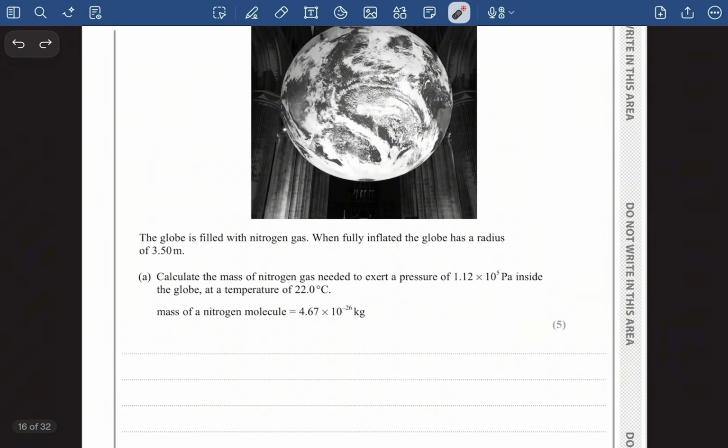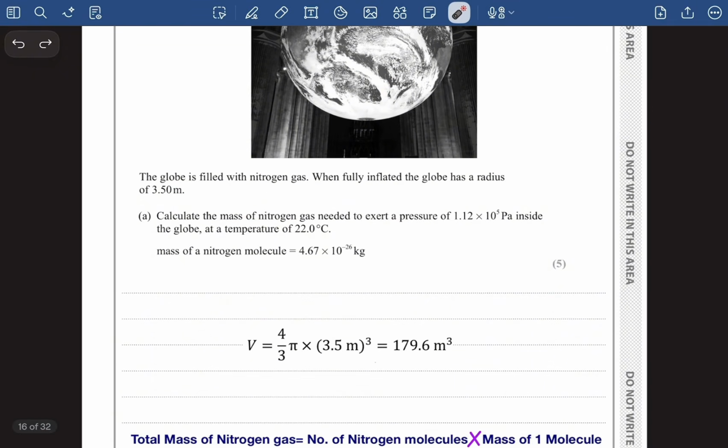We know this is a sphere, right? And the volume of a sphere is 4/3 πr³. So I'm going to use this formula to calculate the volume of the globe. 4/3 π, this is my radius, cubed. This will give me my volume value. So I've got my volume.